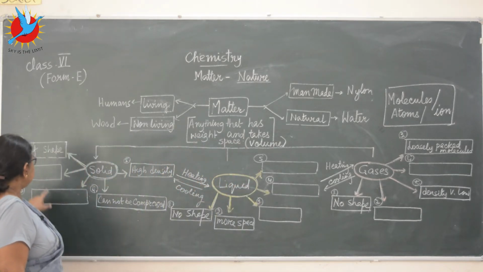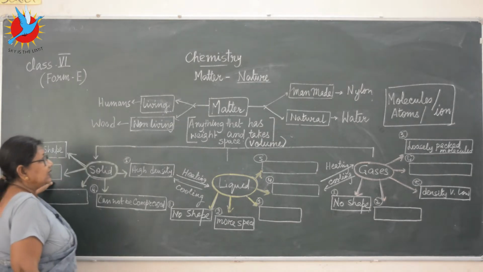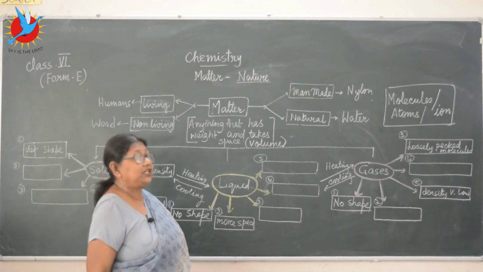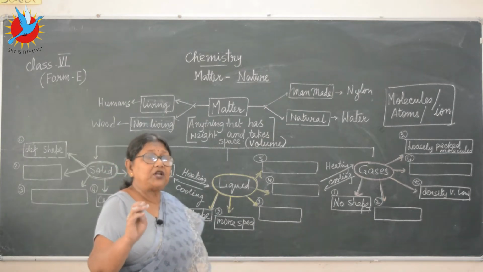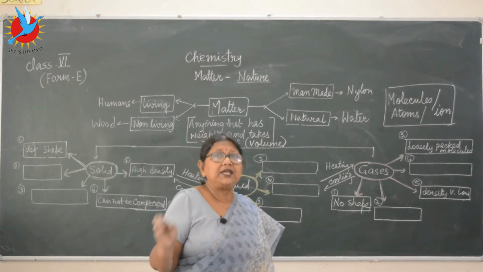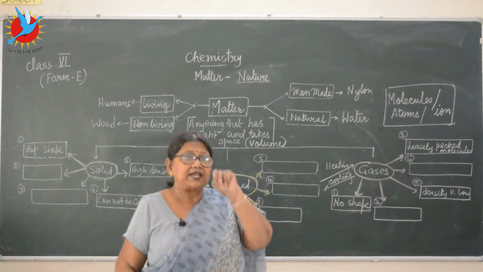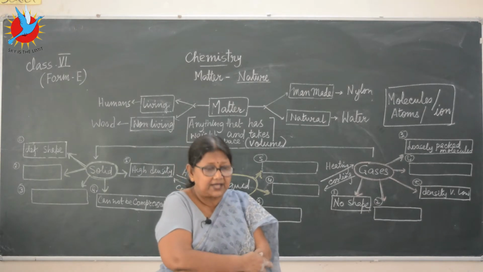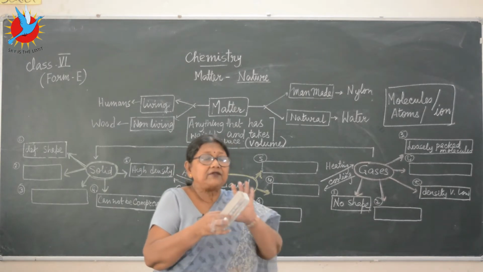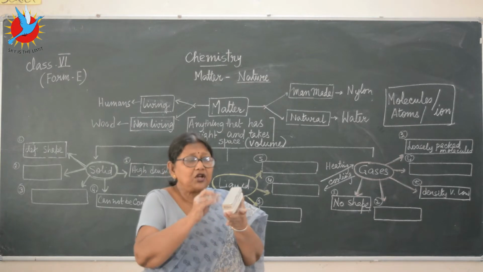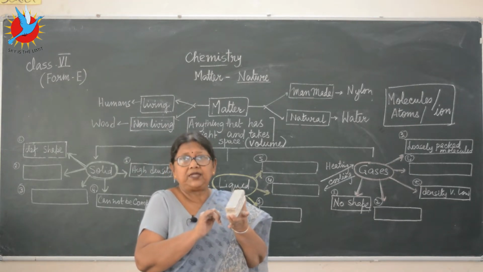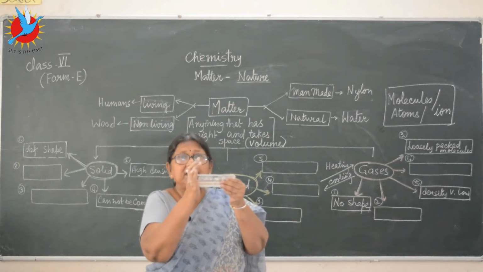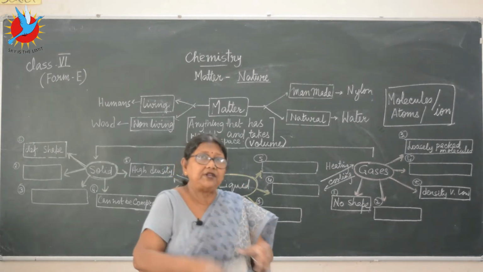Now let's come to the second point. The molecules, all the particles, I said just now, the matter is made out of molecules. Now the detailed study about molecular theory we'll do later, next chapter. Now you learn this much. There are tiny particles. The arrangement of these tiny particles in a solid is such that they are very closely packed. They do not have much space in between. Clear? So that's why they maintain the shape, because the molecules are arranged in a definite order. So they have a definite shape here.